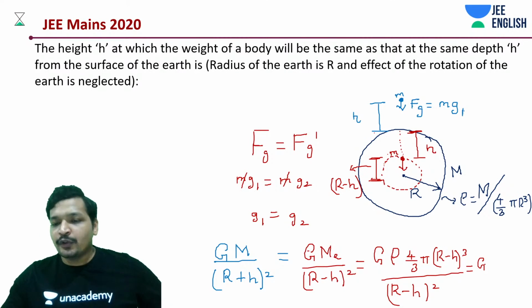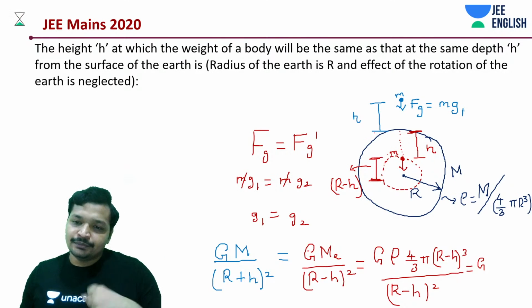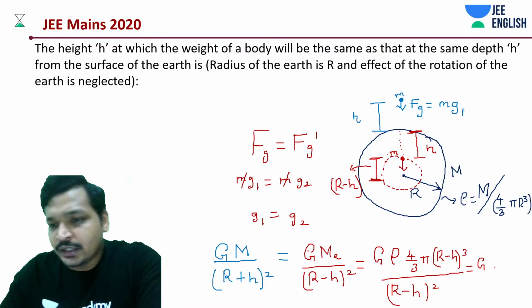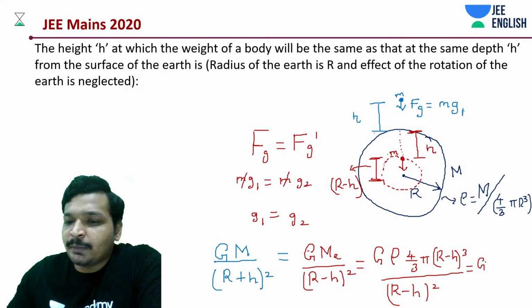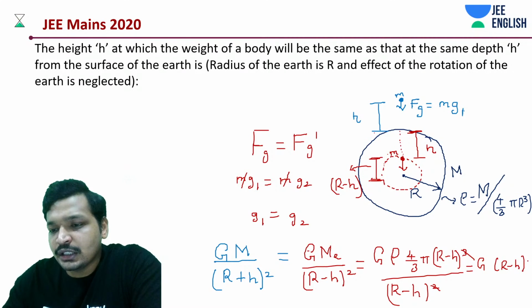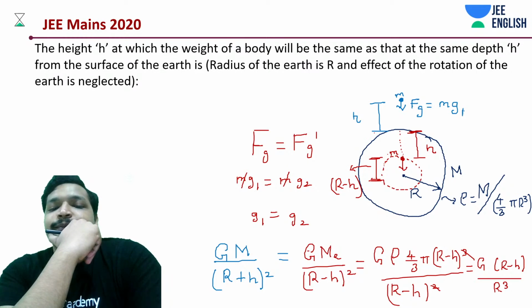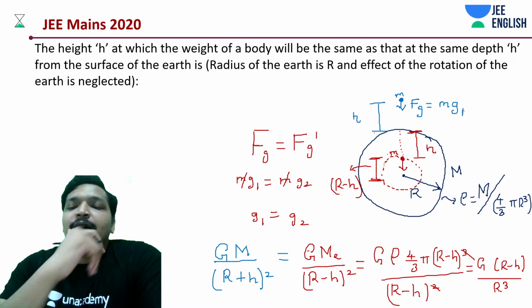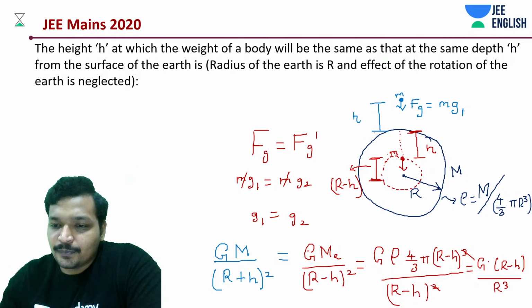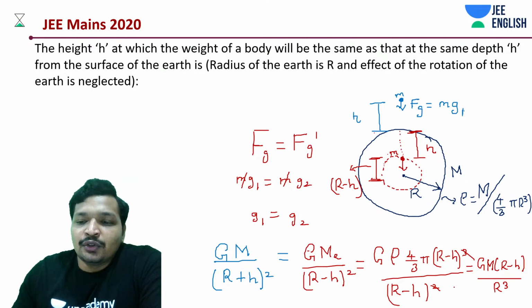Substitute the value of rho. Don't do any funny things, just substitute the value of rho. 4 by 3 pi will get cancelled out. You will get this thing to be just g into (r minus h) divided by r cube. Are we correct? Yes. And you'll have a mass m. Okay, that's it.